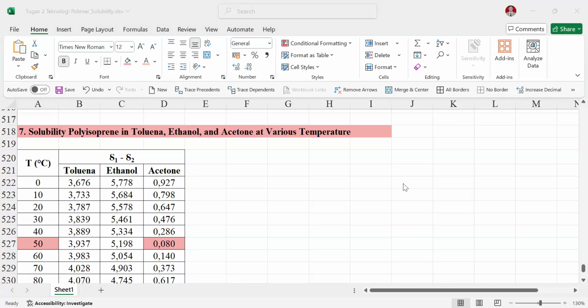So this is just a prediction, and we must confirm the result with an experiment. But with the Van Krevelen equation, it is a very good prediction.